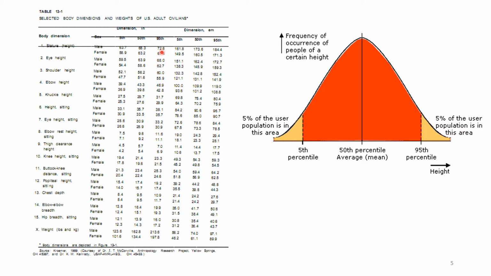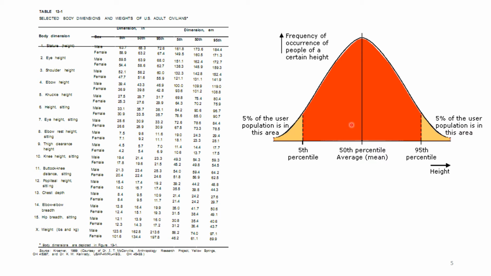Now what is the significance or relevance of these three values? For that you must understand this curve, or this bell curve. For example, if you take the height of students in a class and you plot it in a graph, you get a shape like this.